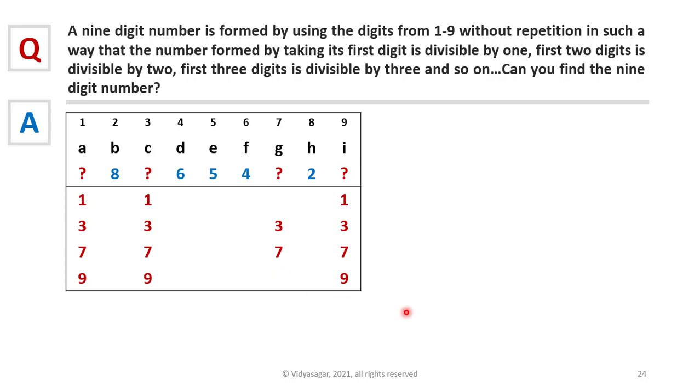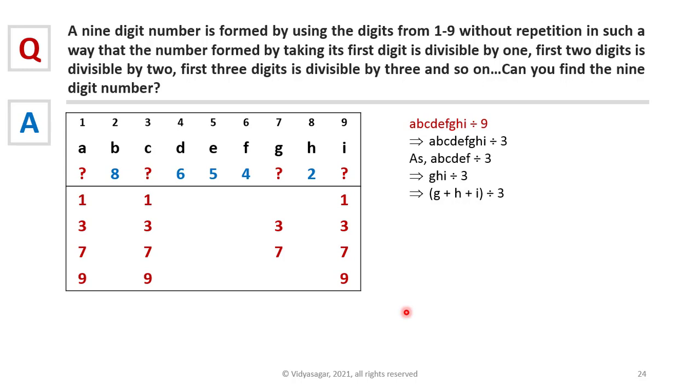Now the first 9 digits of the number should be divisible by 9. This means the number should also be divisible by 3. Again, the first 6 digits are divisible by 6. That means the number is divisible by 3, which implies GHI should be divisible by 3. That means the sum of the numbers GHI should be divisible by 3 as per divisibility rule 3.